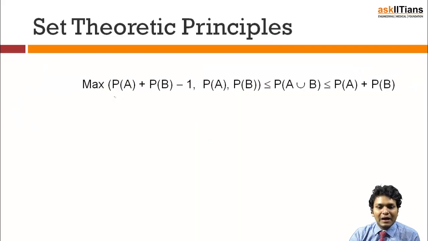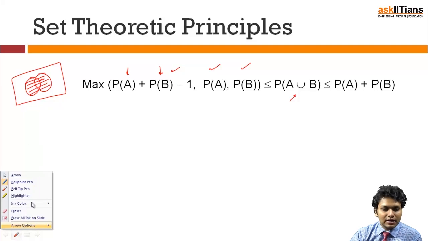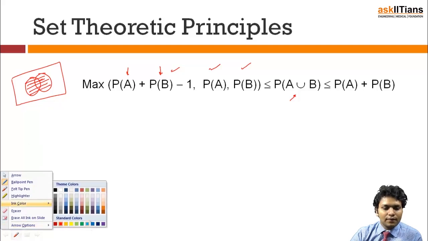Next statement is that the maximum of probability of A plus probability of B minus 1 and probability of A and probability of B is always less than probability of A union B, which is ultimately less than the individual addition of probability of A and probability of B. I think this can be understood very easily with the Venn diagram, so let us consider this case. Let's make the common part blue again.